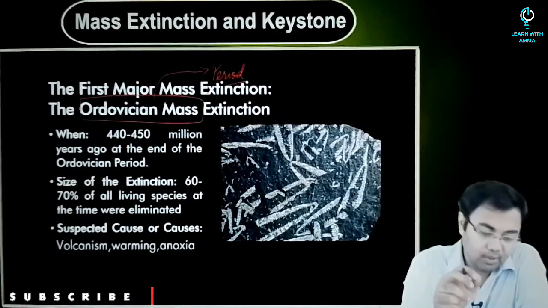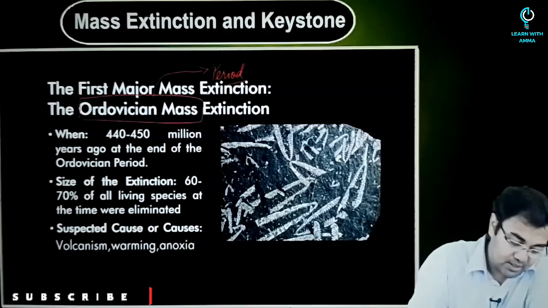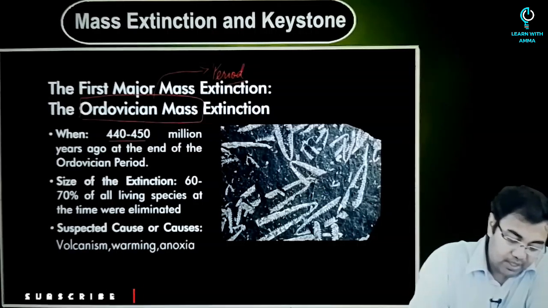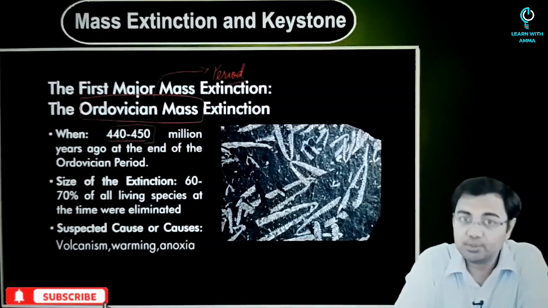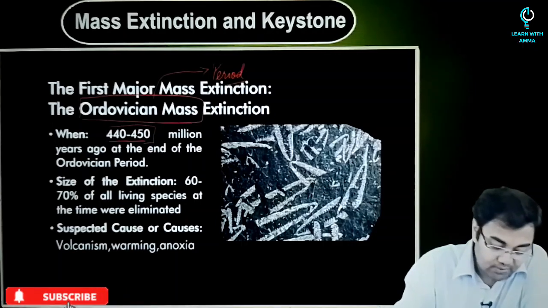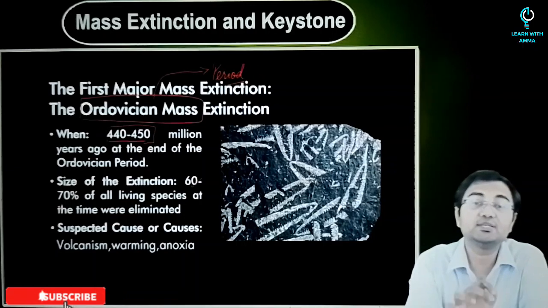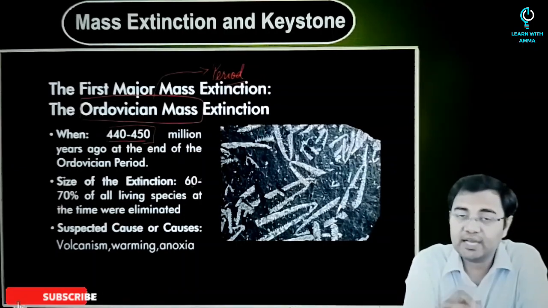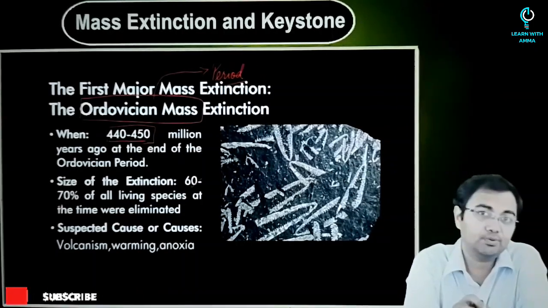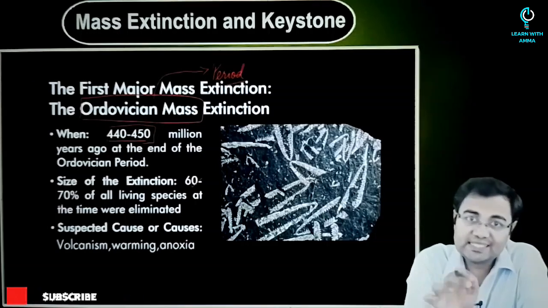So first of all, the Ordovician mass extinction happened approximately 440 to 450 million years ago. Apart from that, the size of the extinction could have been between 60 to 70%. That is, 60 to 70% of all the living organisms that existed at that point of time got extinct.